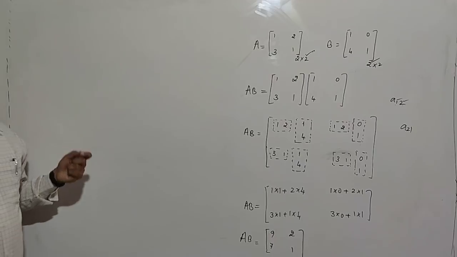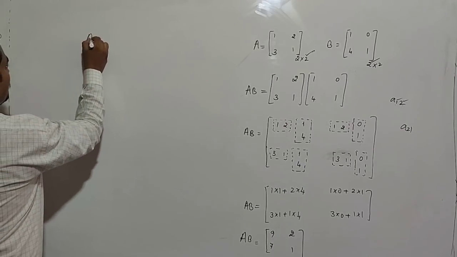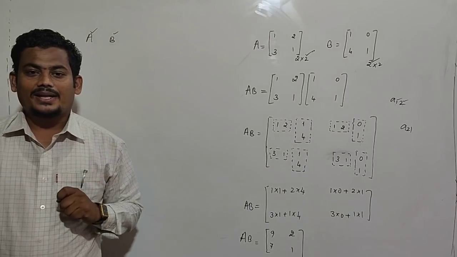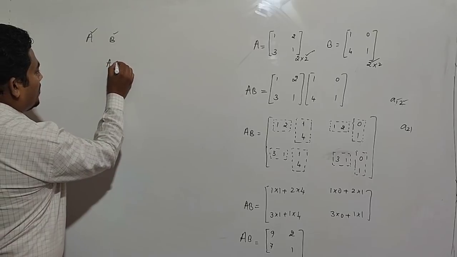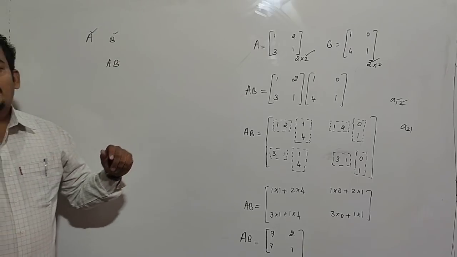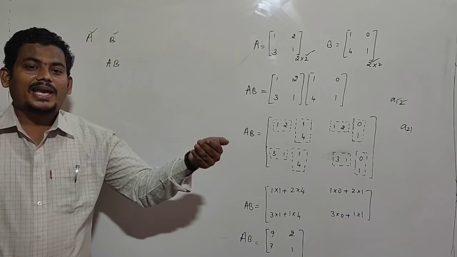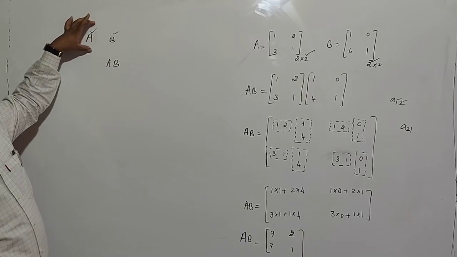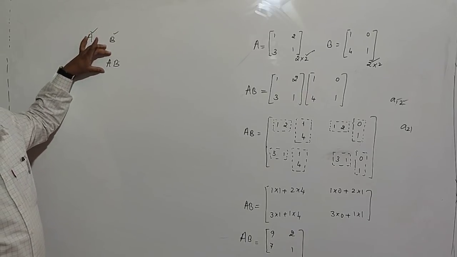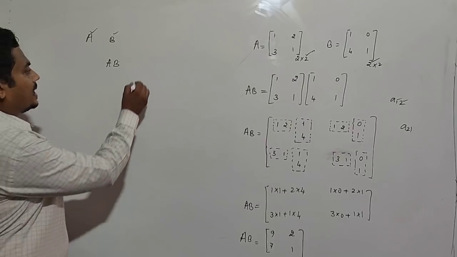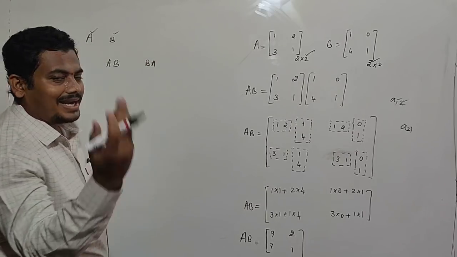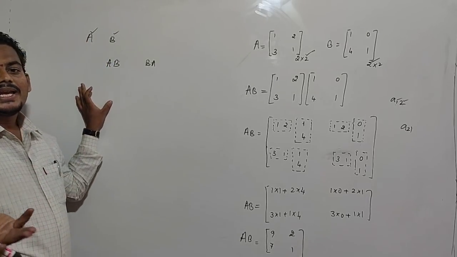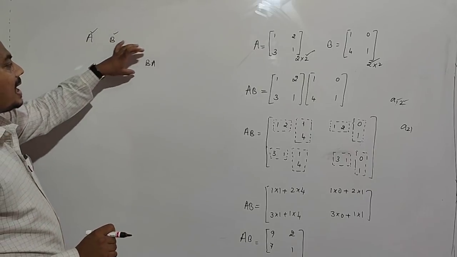Next, suppose A and B are two matrices such that AB is defined, meaning A into B is possible. Then B into A may or may not be defined. If AB exists, then BA need not exist. It may or may not exist.